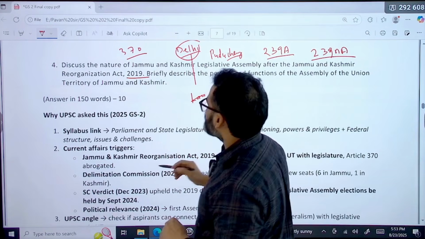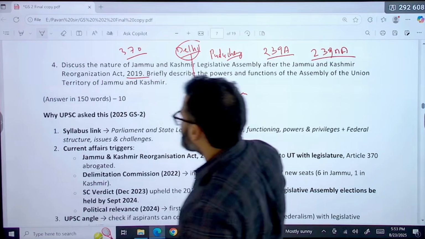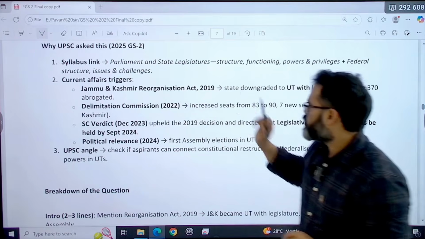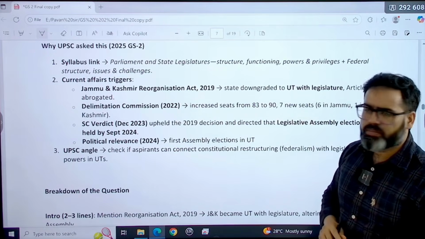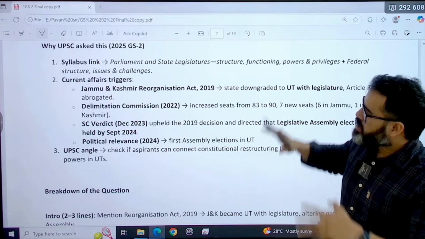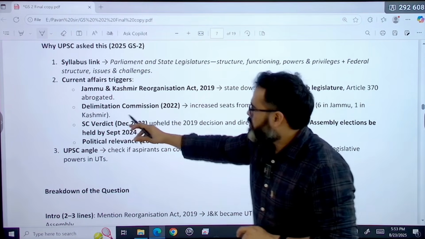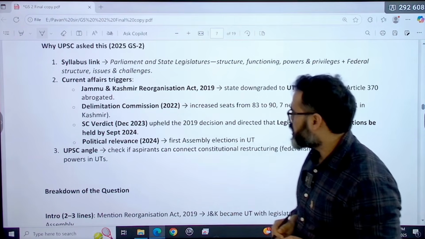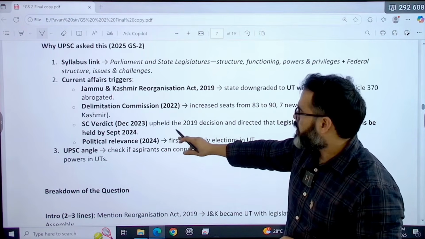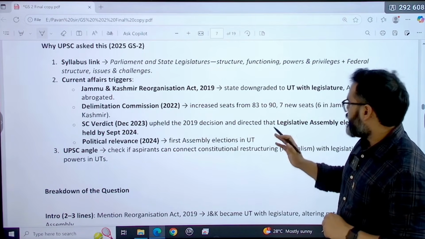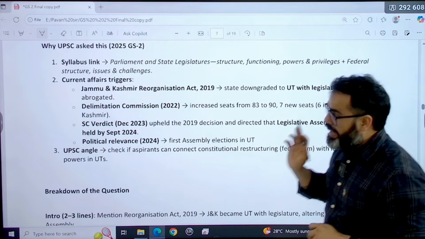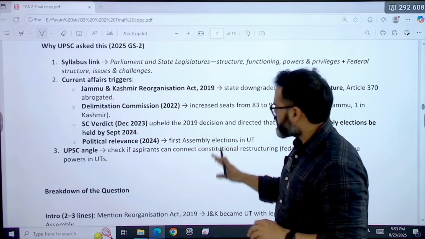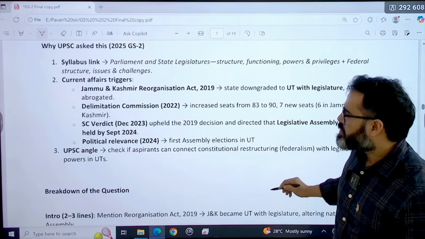See, why was this question asked in the UPSC? That is the first important question you have to ask yourself. The Jammu and Kashmir Reorganization Act 2019 happened, there was a lot of dispute, and the case reached the Supreme Court also. The delimitation commission finished in 2022, and then the Supreme Court verdict came in December 2023. In the verdict, the Court upheld the 2019 decisions and directed that legislative assembly elections be held by September 2024. So in 2024 the election was conducted and the first assembly election in the UT was done. So that was the reason this question was asked.